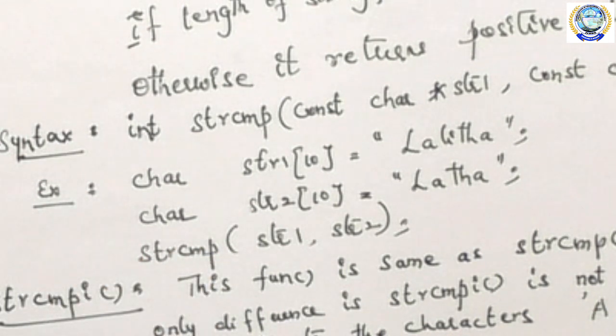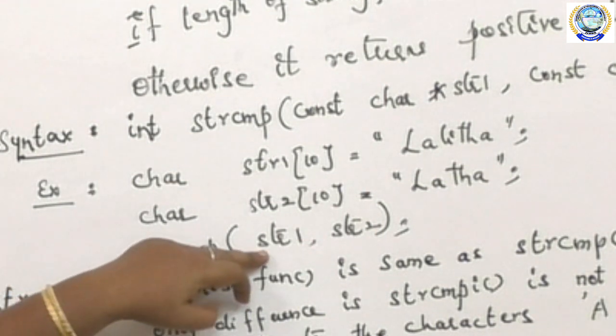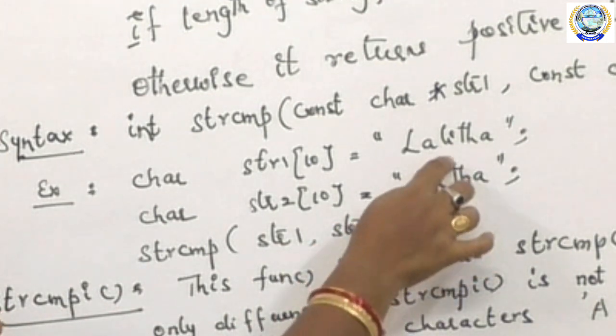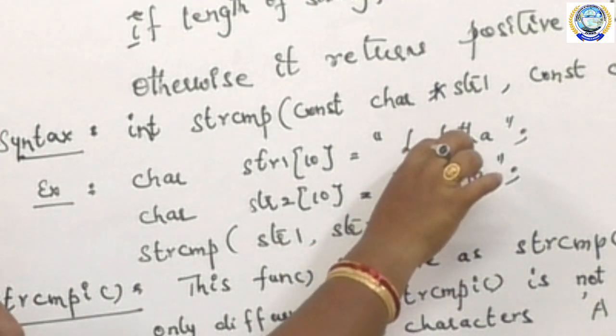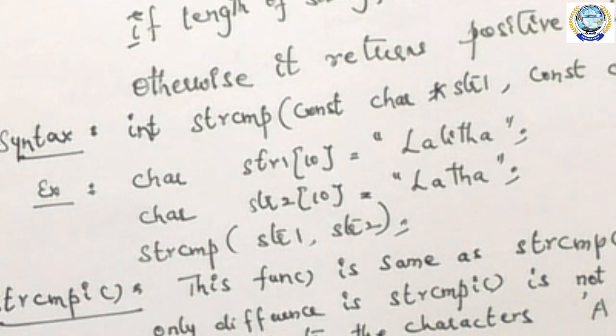So by applying strcmp on str1 and str2, wherever the two letters differ, the difference value will be given.